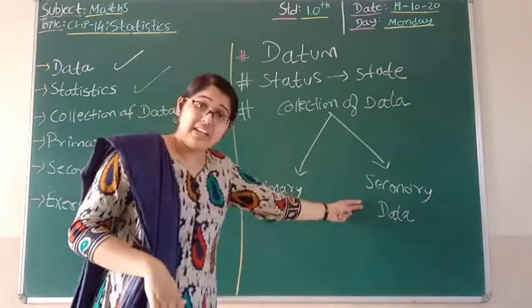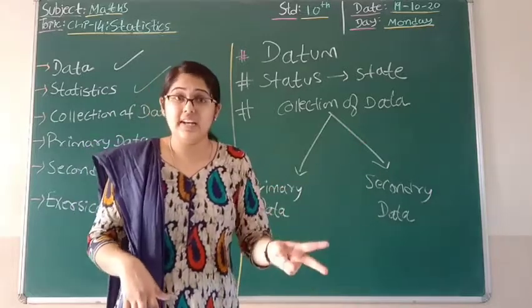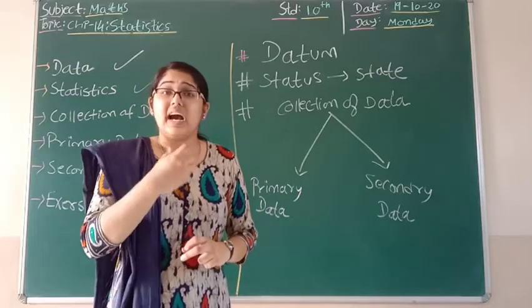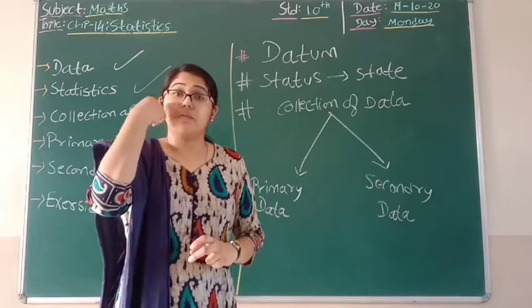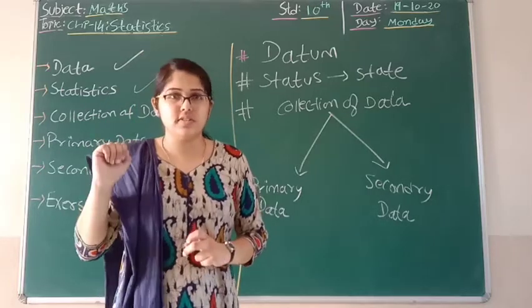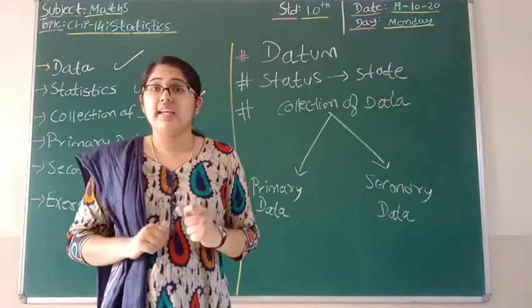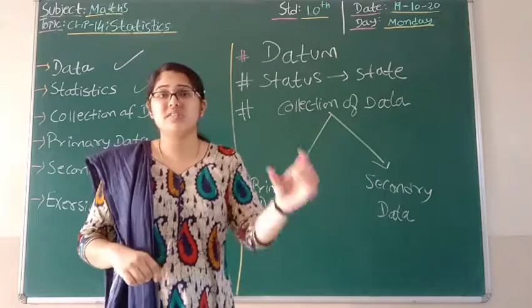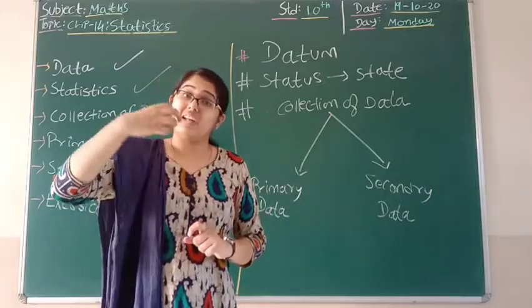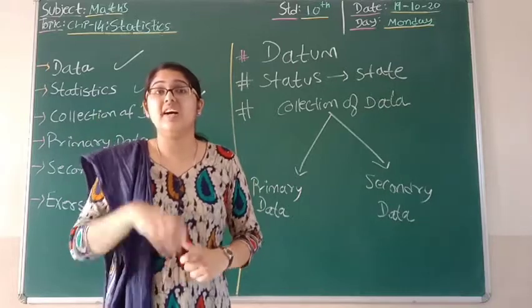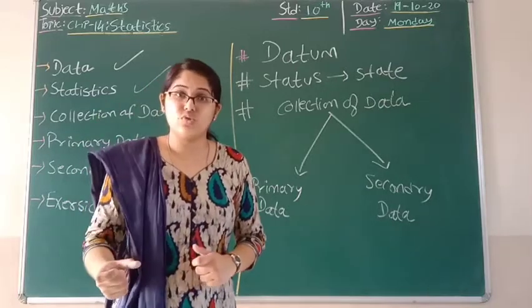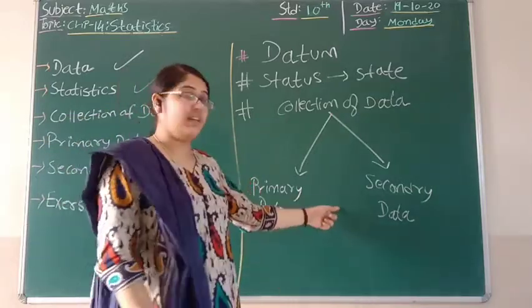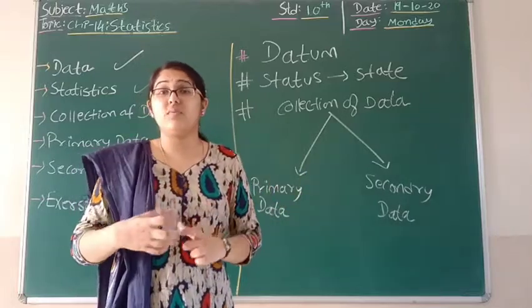And if we talk about secondary data, then secondary data is that in which I am obtaining the information from a third party. For example, I need to find the blood group of each of the students, right? So what I can do, I can collect it directly from the school, because in the school records, the blood group of each and every student is there. So the blood group of each of the students that I am collecting from the school is nothing but secondary data. That is, we are collecting the information from a third party.